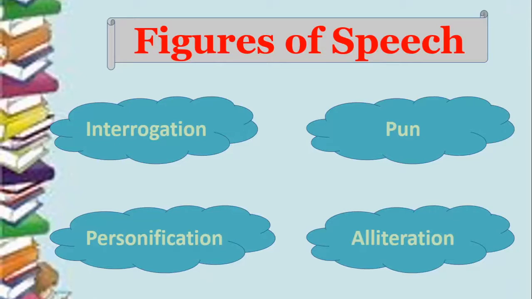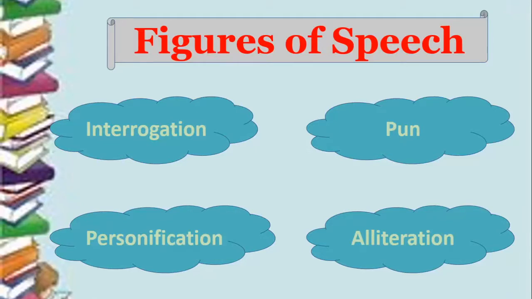Now let us take each of them one by one. So we will do interrogation first. We will see what the meaning of interrogation is. We will do a few examples, and I will see to it that the examples which I show you are very interesting so that you will be able to remember them immediately.